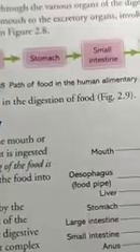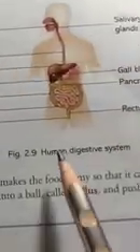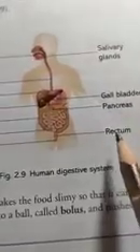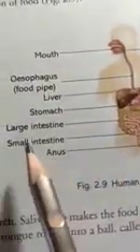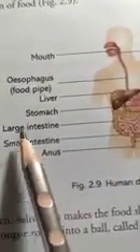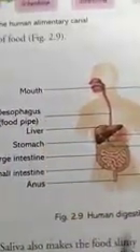Figure number 2.9. I will show you the human digestive system. Salivary gland, gallbladder, pancreas, rectum, anus, small intestine, large intestine, stomach, liver, mouth, oesophagus. Mouth and oesophagus, these are collectively called what? The digestive system.